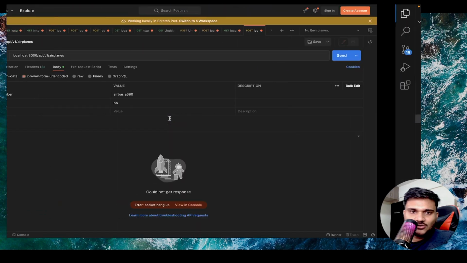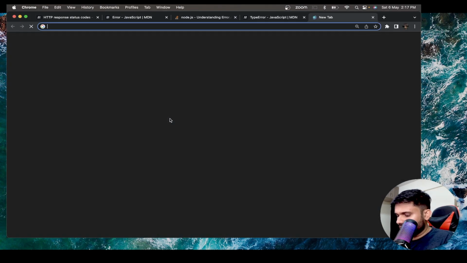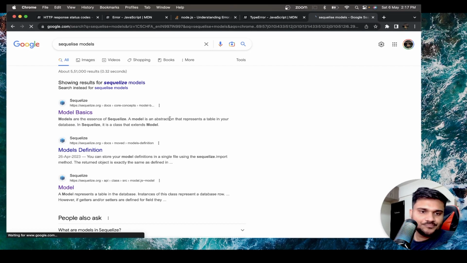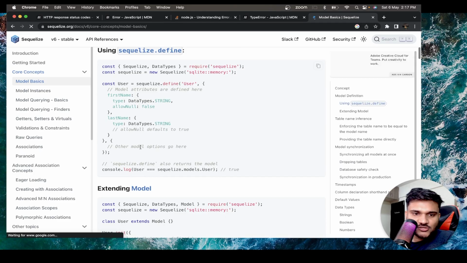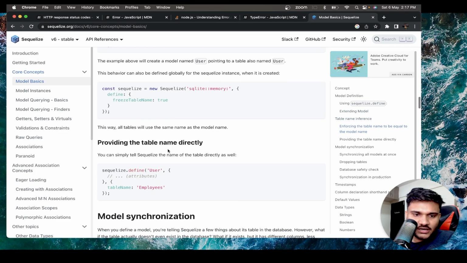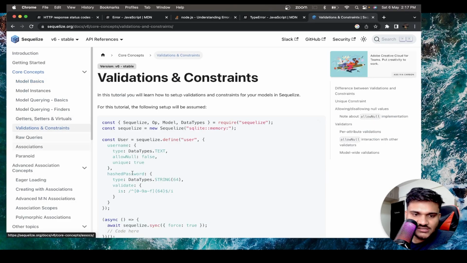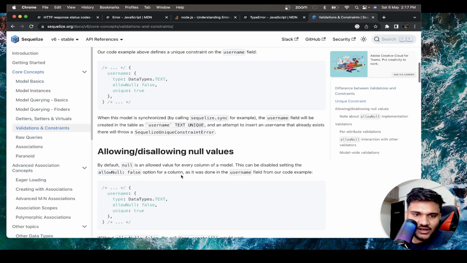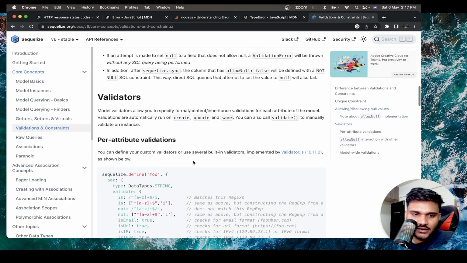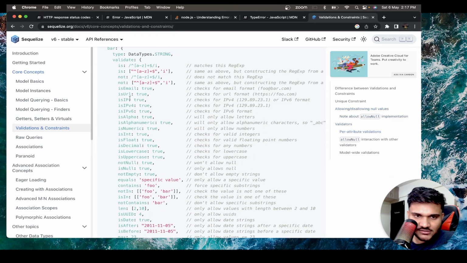If you go to the Sequelize documentation, Sequelize models, you can actually put these kinds of validations, right? For example, type, allow null, and everything. So let's see all the validations that I can put. If you go to validation and constraints, in this section you can see there are a lot of validations that you can put. Allowing or disallowing null values, right? There are some other validators.